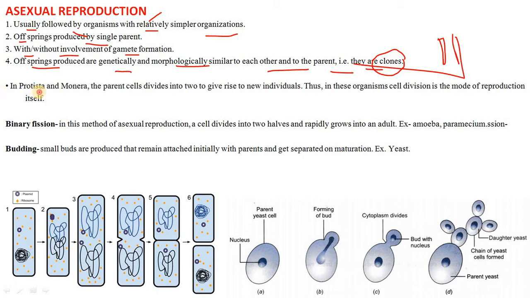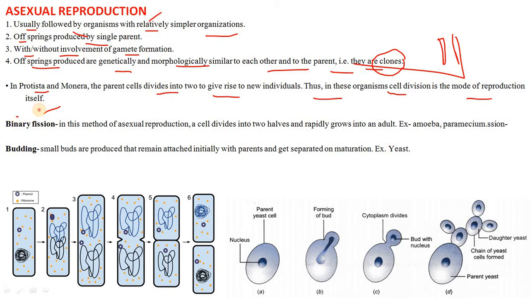In Protista and Monera, the parent cells divide into two and give rise to new individuals. Just simple division, 1 to 2, 2 to 4. Thus, in these organisms, cell division is itself a mode of reproduction. In Protista and Monera, there is no differentiation between the mode of reproduction and cell division. As long as the cell divides, the reproduction continues.